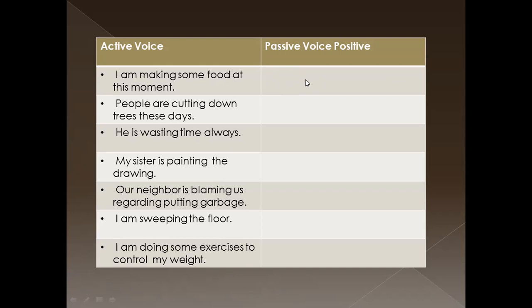Some food is made. Make is an irregular verb. Then the past participle verb form is made. Some food is made at this moment by me. That is the positive sentence of present continuous tense in passive voice. Okay, the next one is for you.